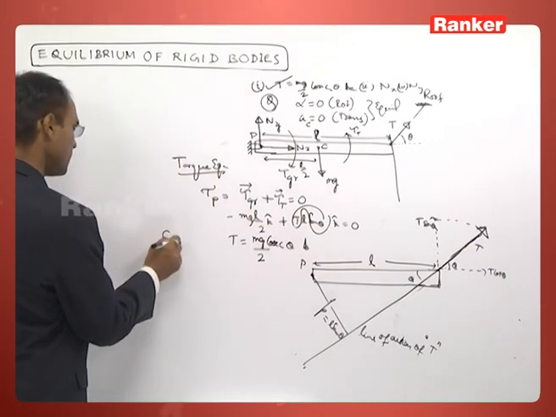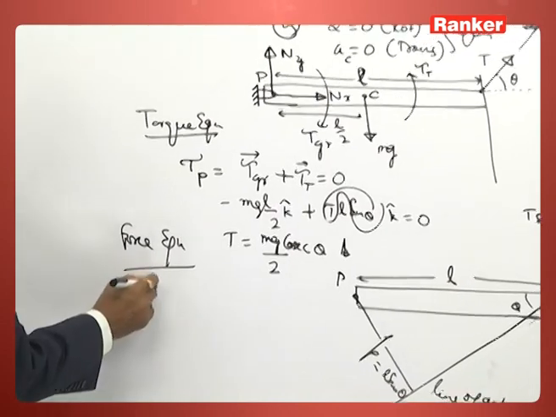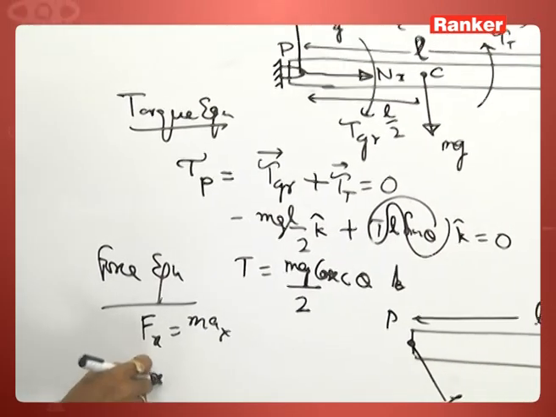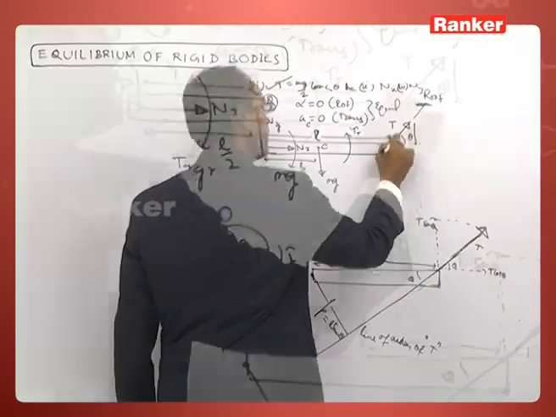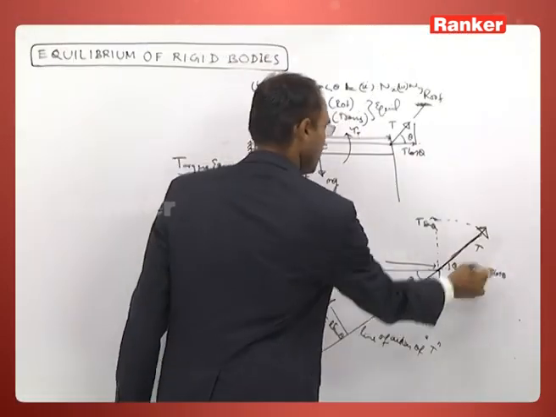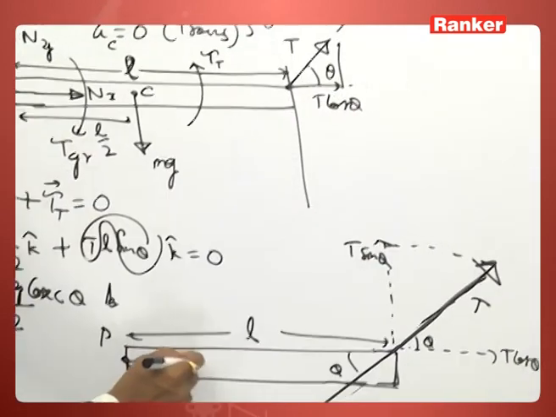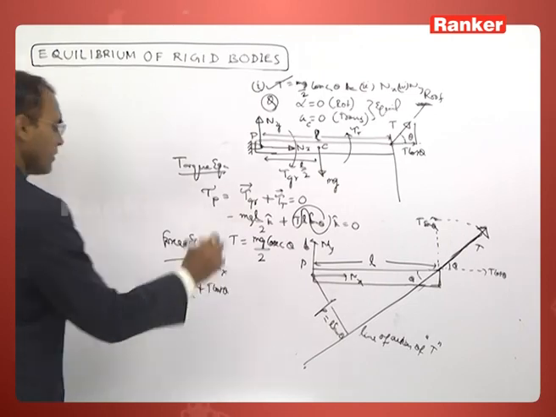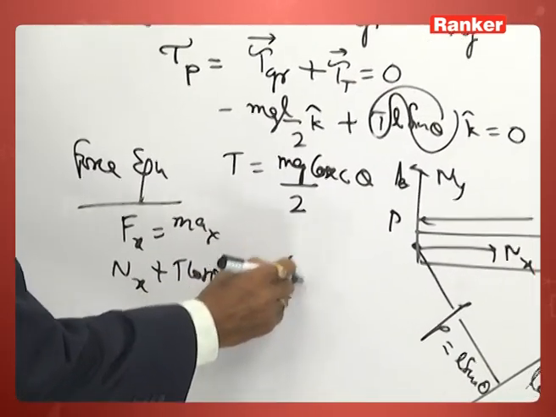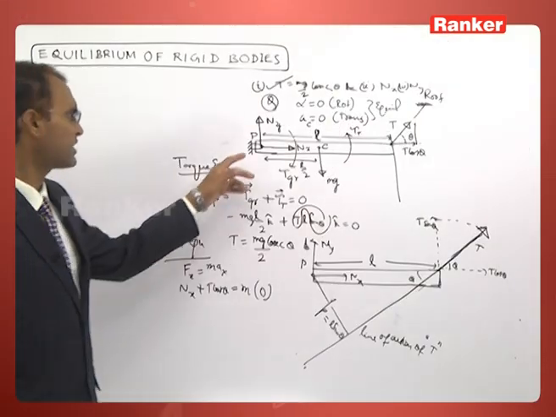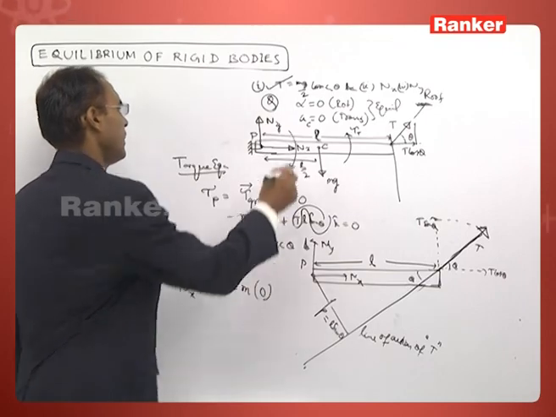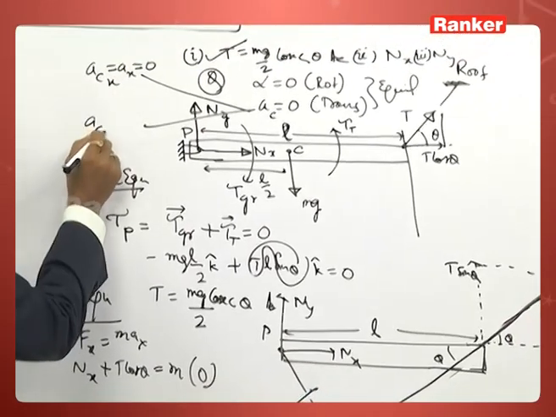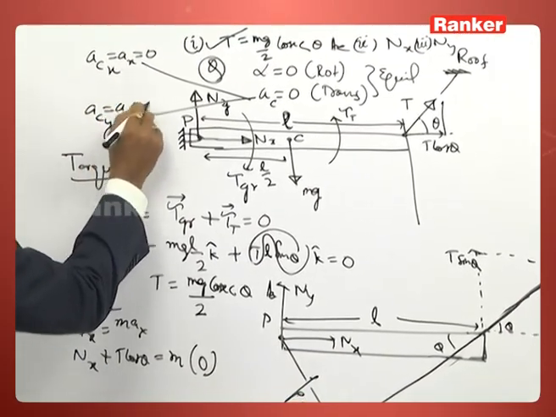By force equation along x direction, net force along x direction: nx along positive x direction, and T cos theta along positive x direction, is equal to mass into acceleration of the center of mass along x direction, which is 0. a_C is 0 means a_Cx is 0 and a_Cy is 0.